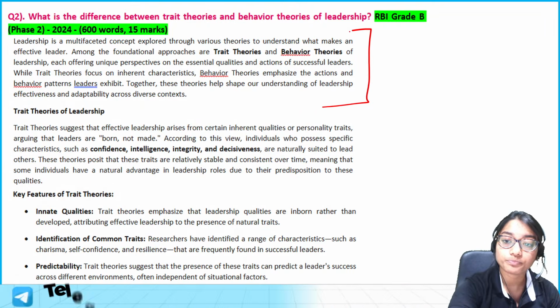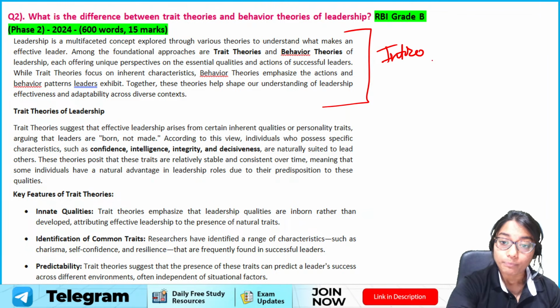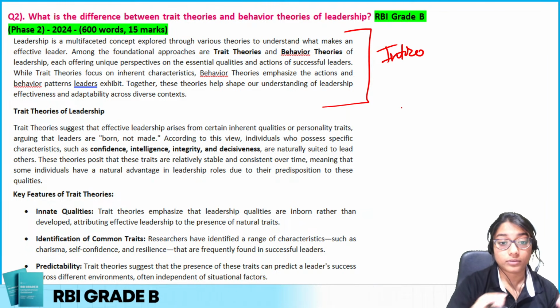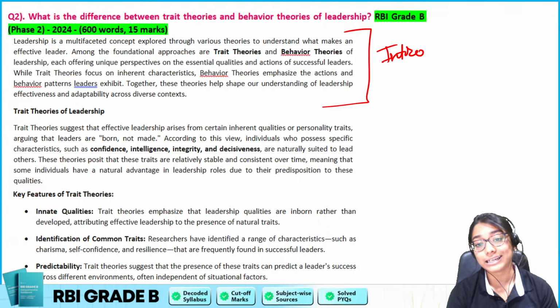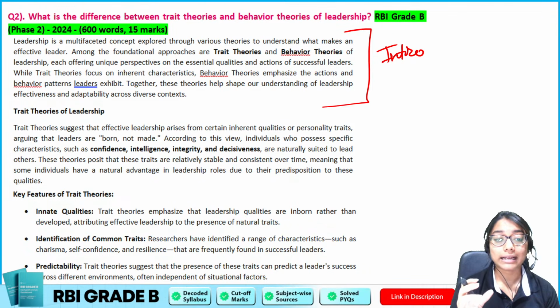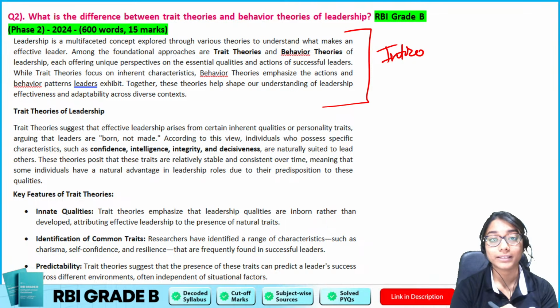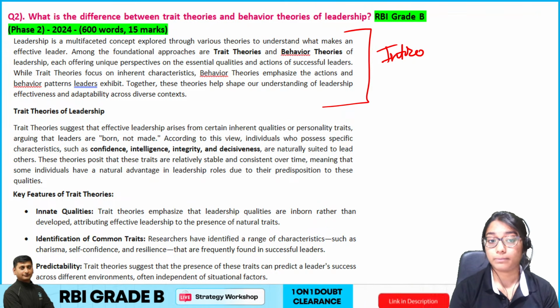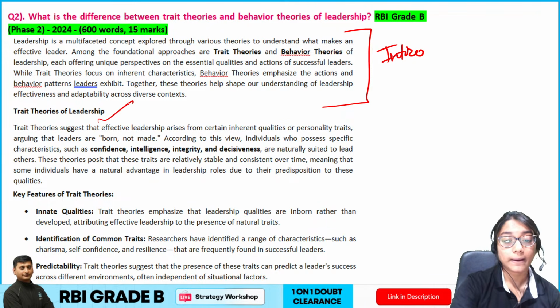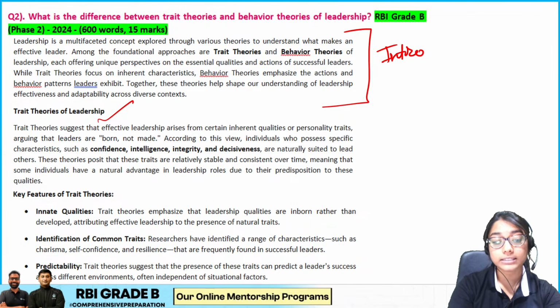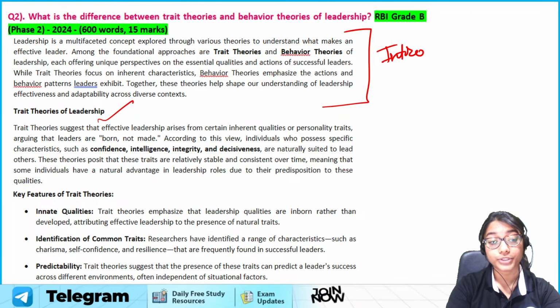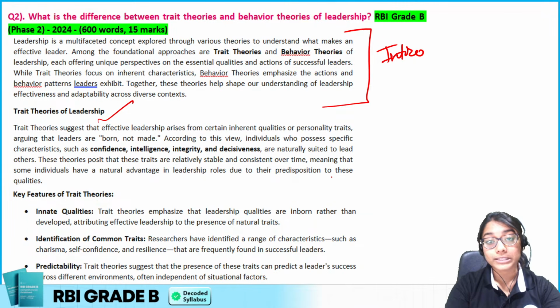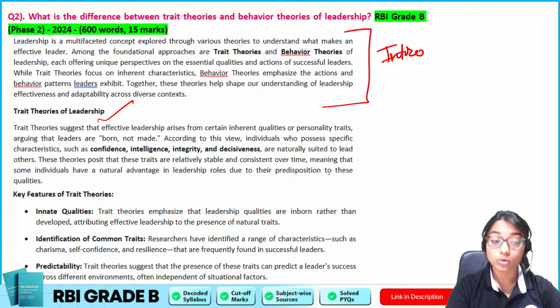So my intro is basically nothing but what trait theory is saying, what behavior theory is saying, and how these two theories help in leadership effectiveness. Simple. Then I come to what is trait theory. I explain the concept, and we can also mention the name of any theorists if you want. For trait theory, we can mention Gordon Allport, or any other person who has contributed to the same.